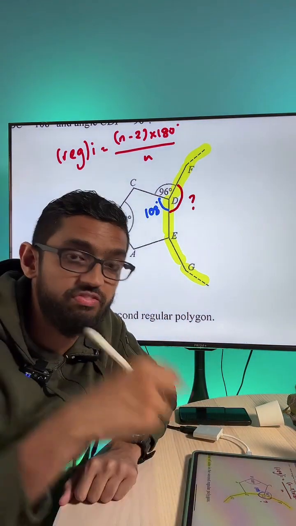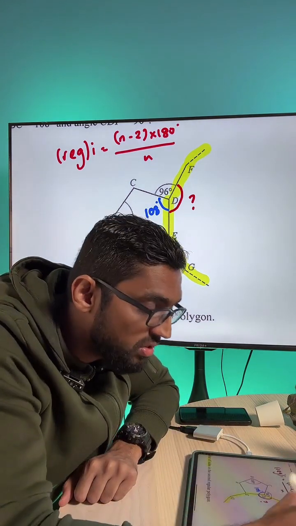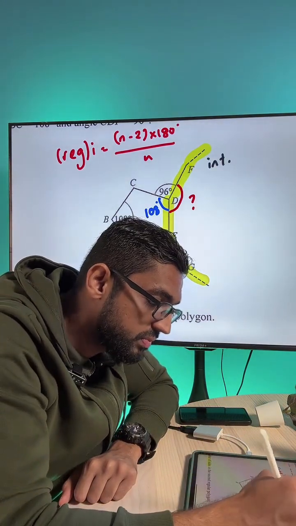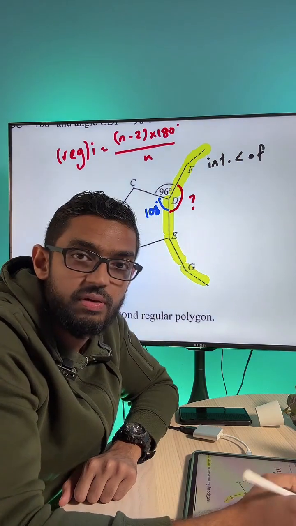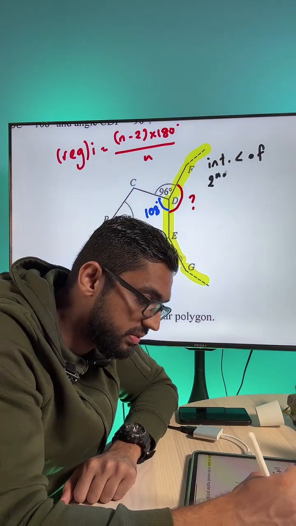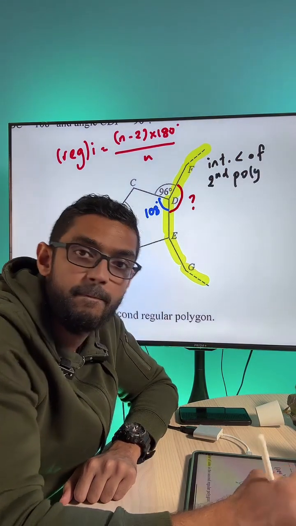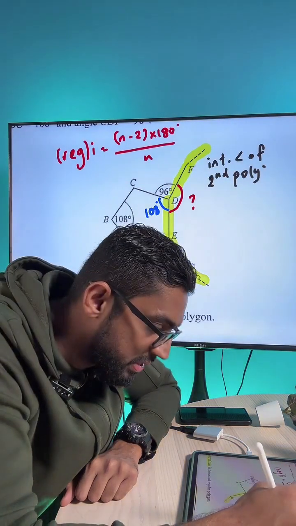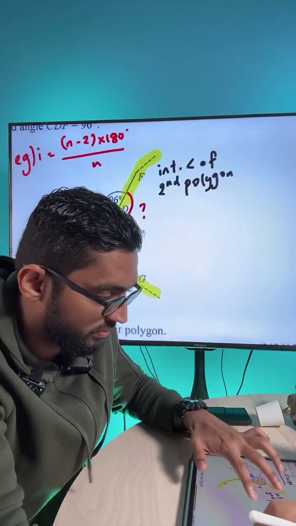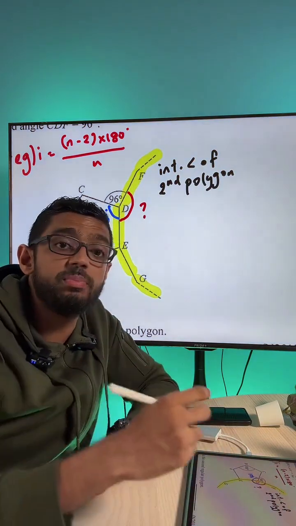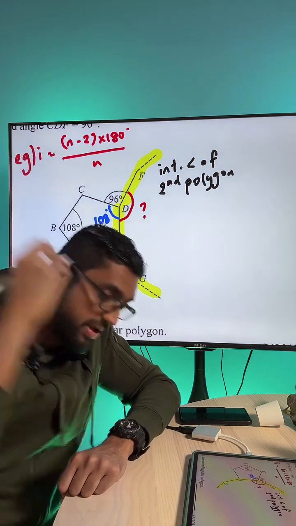Now, my friends, we can find the interior angle of the second polygon. This will be 360 minus 96 minus 108.